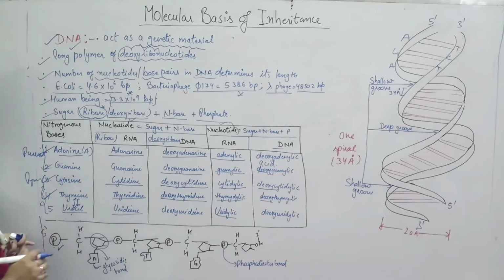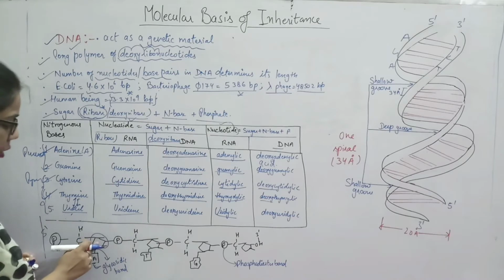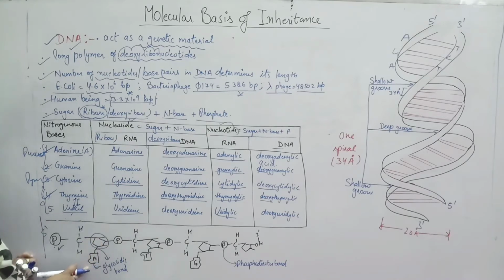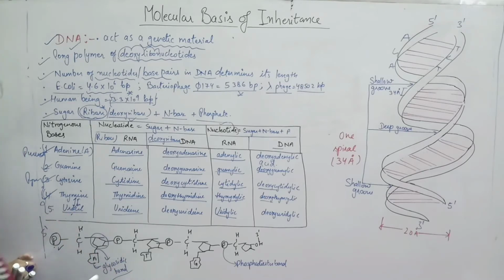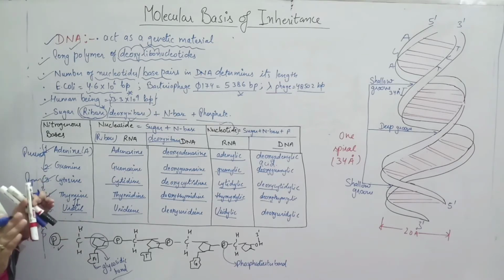So here what you are seeing is that they are connected with some bond. What type of bond? If we talk here about the bond between this ribose sugar and the nitrogenous bases, whenever there is any bond between ribose sugar and nitrogenous base, what type of bond will it form? Glycosidic bond. OK, where else did we study the glycosidic bond, when we were talking about glucose. OK, all the bonds that were forming in glucose, what kind of bonds were they? Glycosidic bonds.